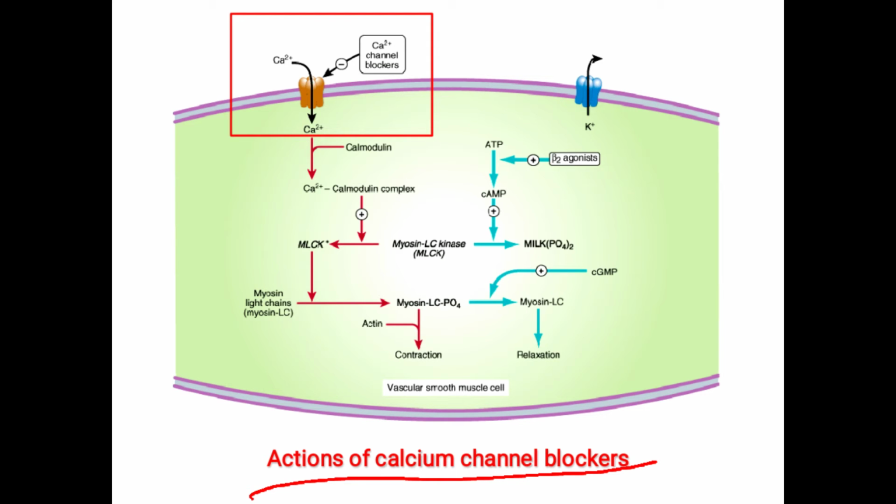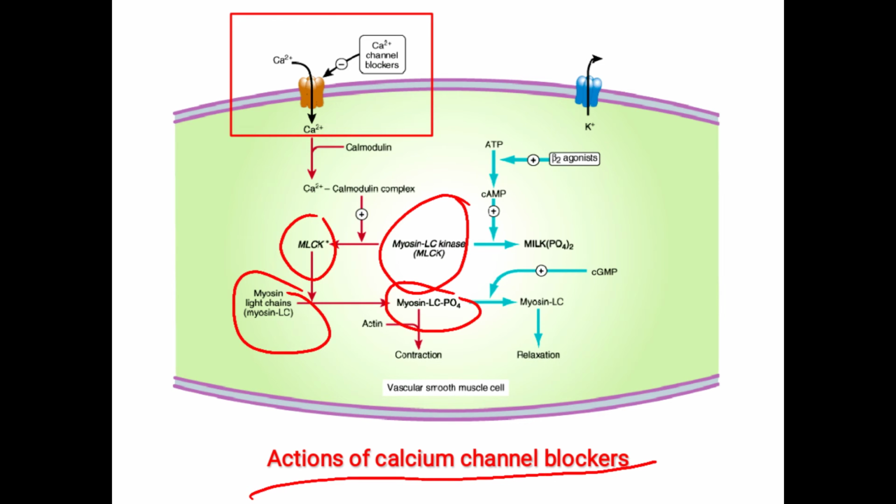That means calcium activates this myosin light chain kinase. And this myosin light chain kinase is the enzyme, so it causes the phosphorylation of myosin light chain into myosin light chain phosphate. And this, along with the actin, causes the contraction.